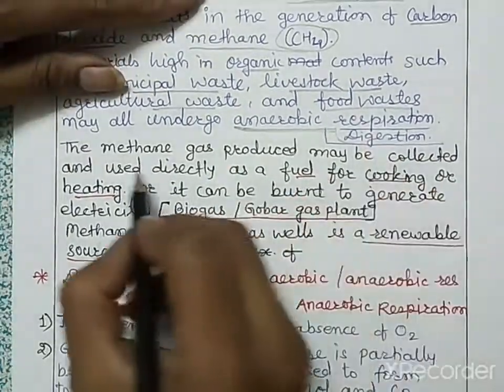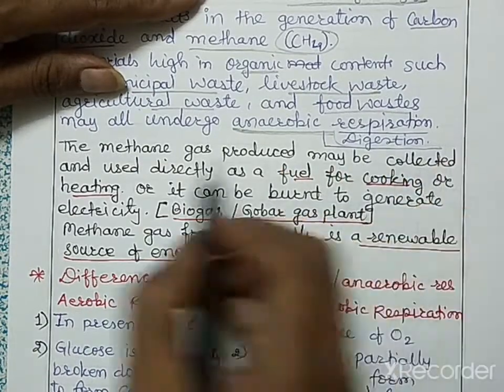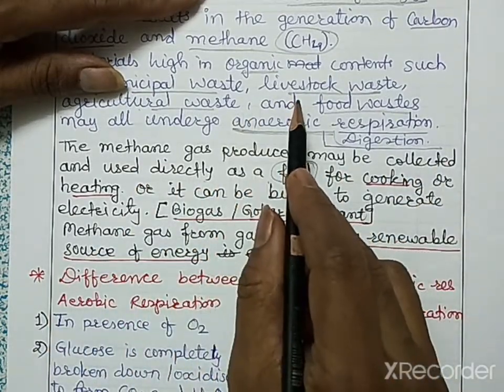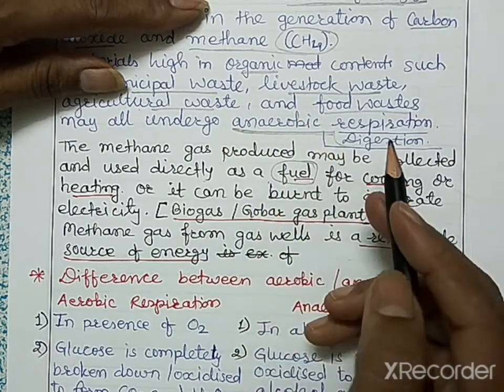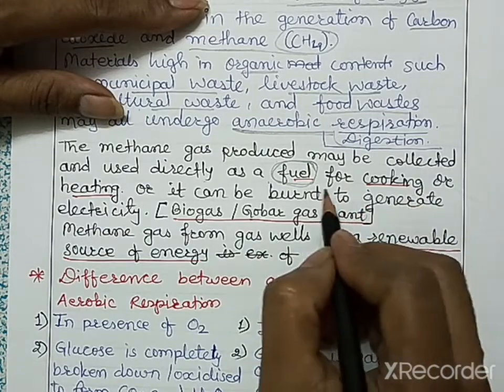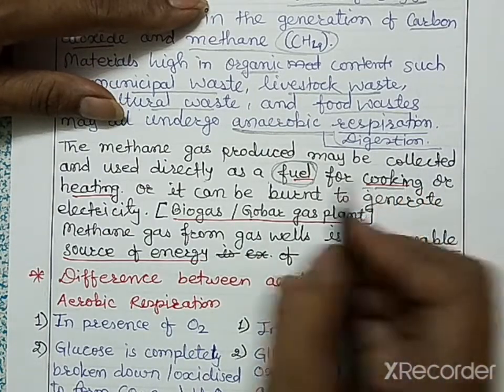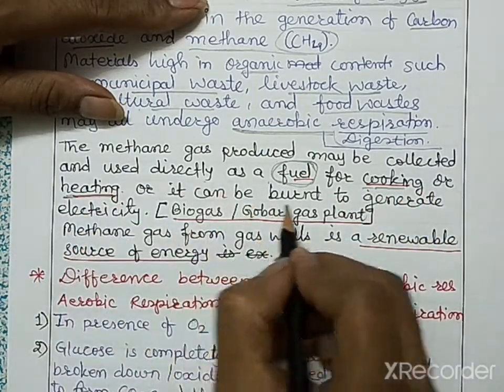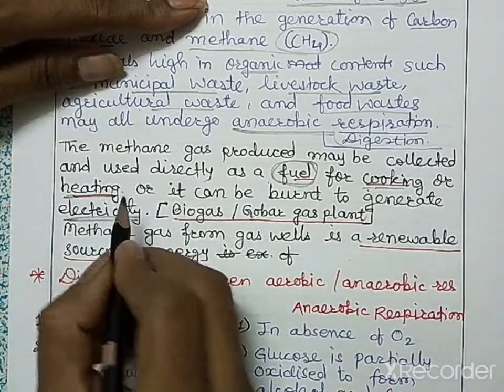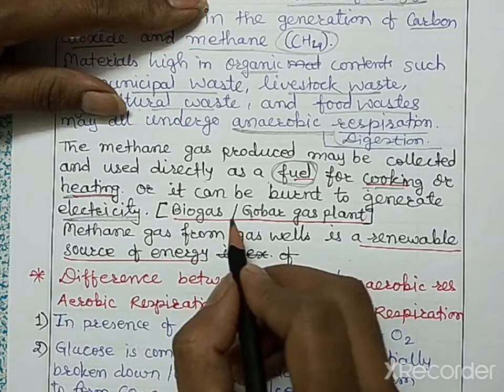Okay, the methane gas produced may be collected and used directly as a fuel. The methane gas that is produced in the process of decomposition of organic matter is used as fuel, and it is also used for cooking or heating. It can be burned to generate electricity also. From this methane gas, electricity is also produced.